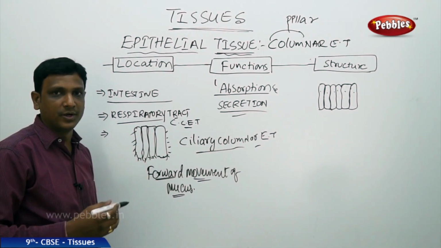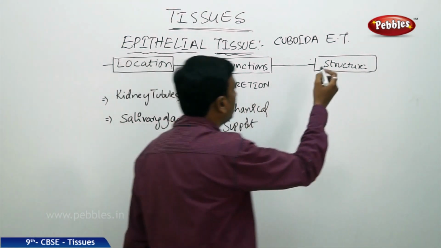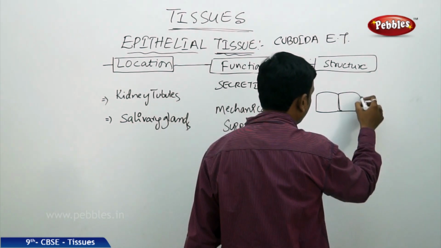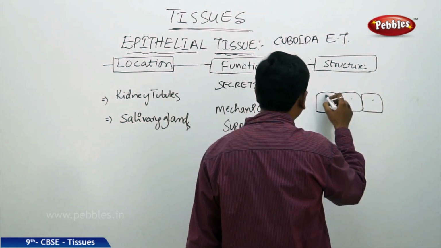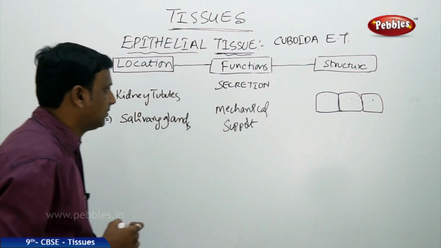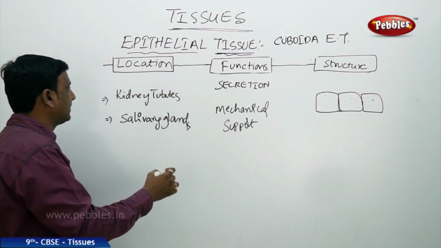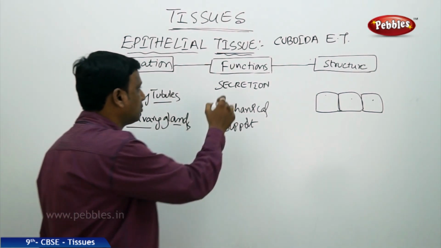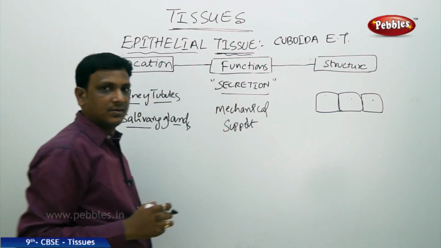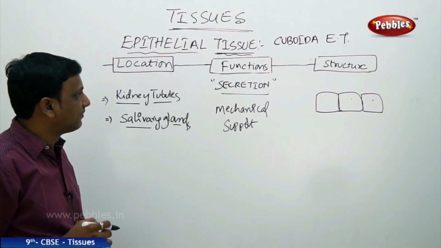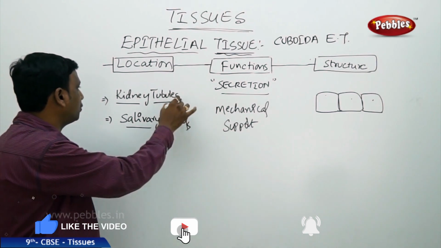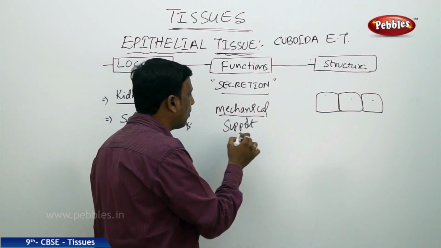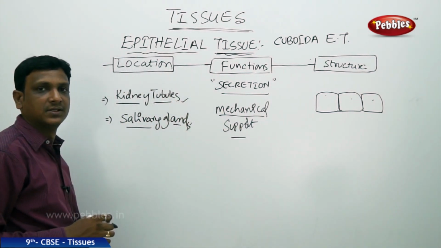Now the next one is cuboidal epithelial tissue. Cuboidal. The cells are in the shape of cubes. We call them cuboidal epithelial tissue. The locations where they are found are kidney tubules and salivary glands. Basically they are involved in the function of secretion. So at the surface as epithelial cells, they are involved in secretion. They are found in the kidney tubules and salivary glands, and they also provide mechanical support. This is another function achieved.